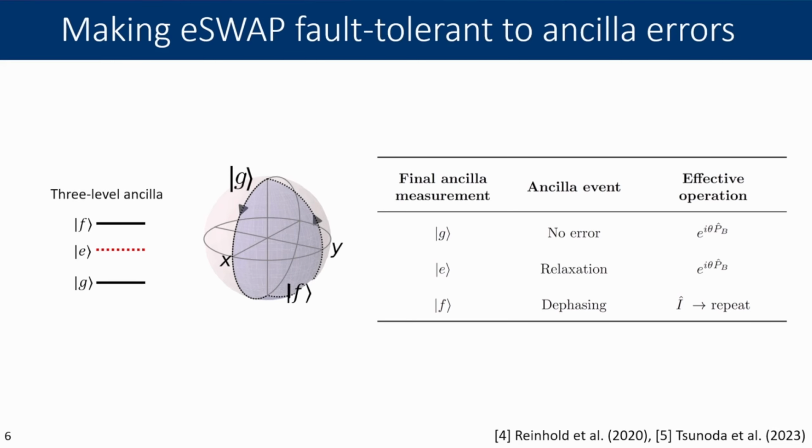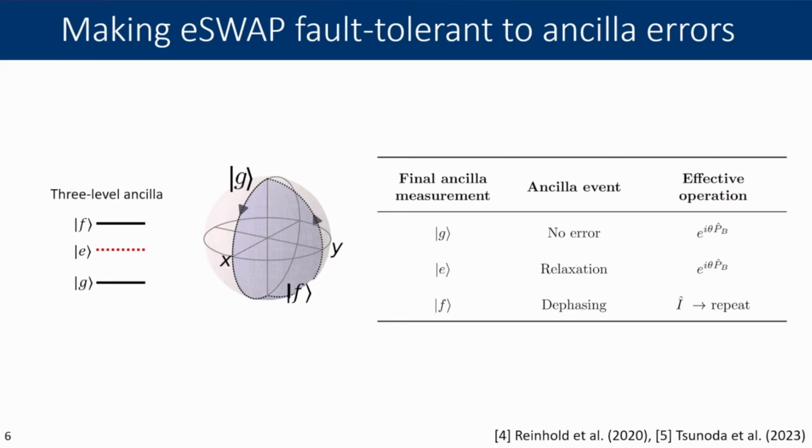So we drive the ancilla through a Raman transition from G to F, it then acquires a phase, and then back from F to G. So ideally, at the end of the operation, the ancilla qubit is back in G, it's disentangled from the cavity, and the correct operation, in this case, e to the i theta parity based on the parity in the B cavity, is correctly applied.